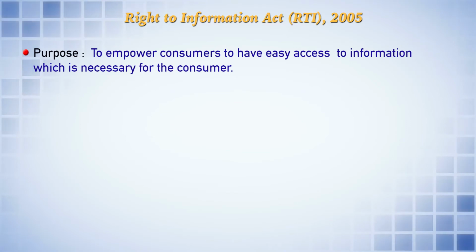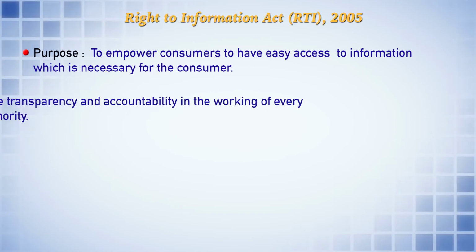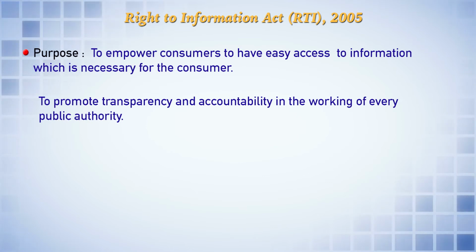Essentially, the primary purpose and object of this Act is to bring transparency in the management of the public authority, and also to bring accountability of the concerned authorities. So bringing transparency and promoting accountability of public authorities are the essential features of the Right to Information Act 2005. The purpose of the Act is to empower consumers to have easy access to information which is necessary from the point of view of the consumer. Then, as I said, to promote transparency in the working of every public authority.